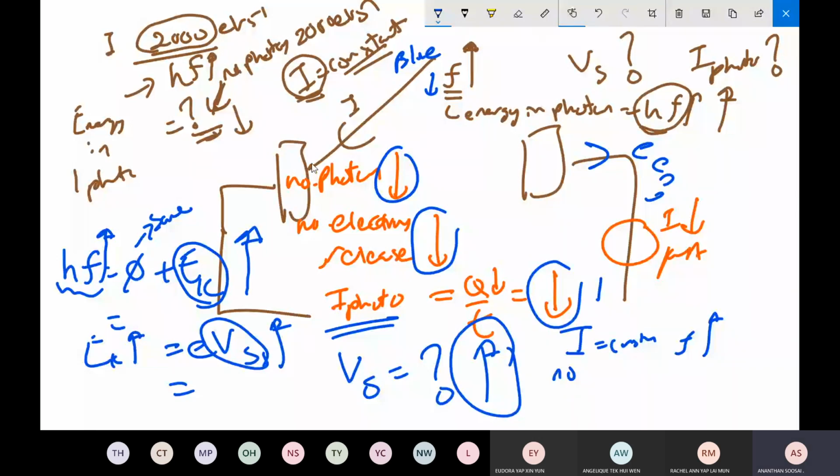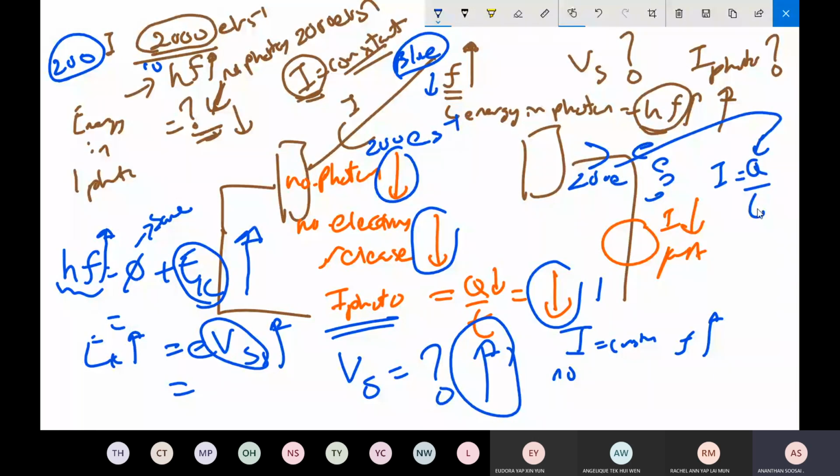You get lots of photons. Why lots of photons? Same intensity. So intensity same, let's say 2000 eV per second. Use blue light. Blue light, let's say, has an HF of 10 eV. The number of photons that come out is how much? 200. So for blue light, 200 electrons will be released in a second. So in the wire, 200 electrons will flow. So current is the charge of 200 electrons divided by time. You get the photocurrent.